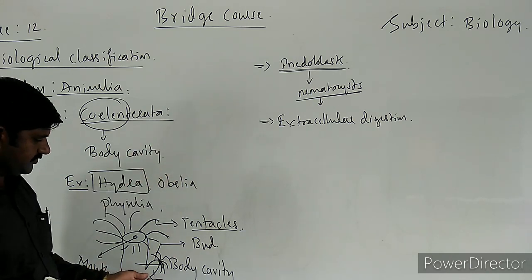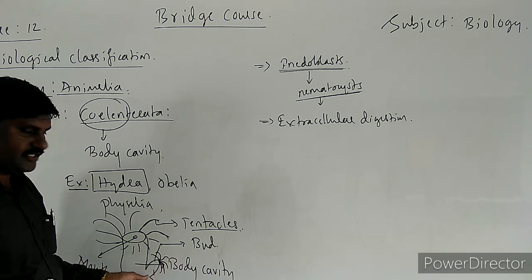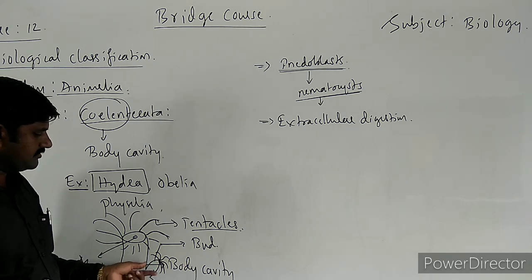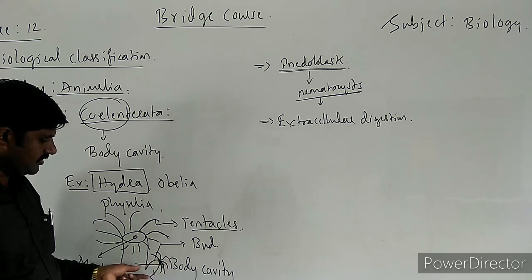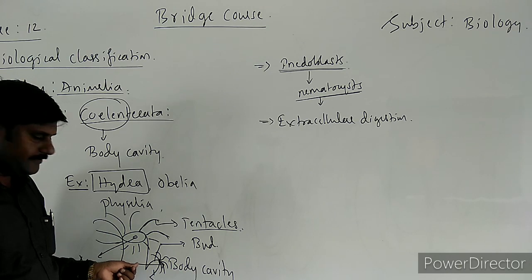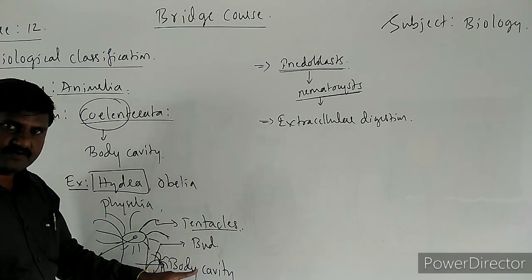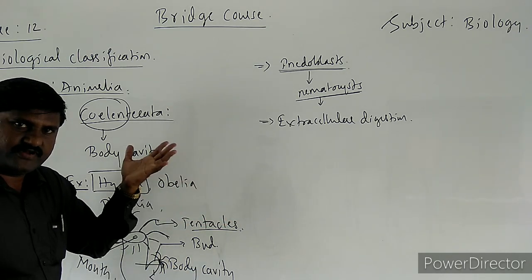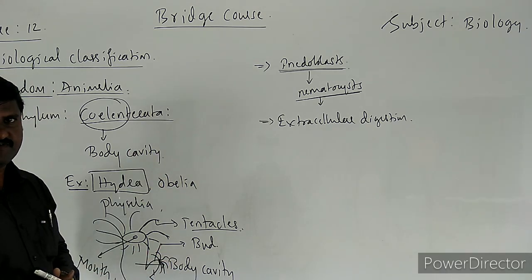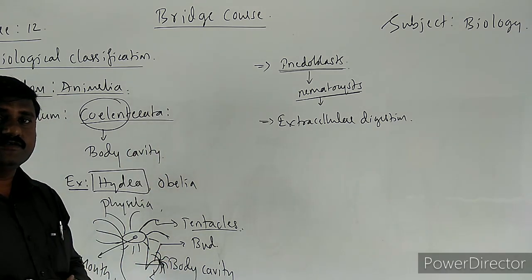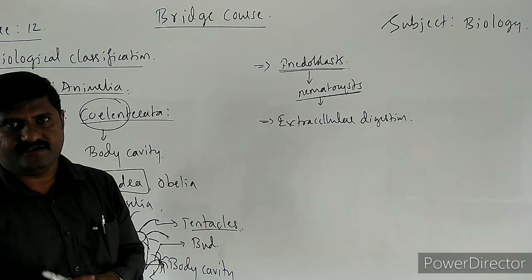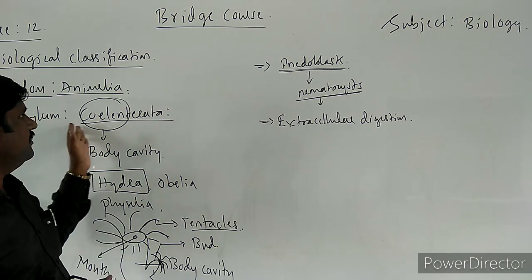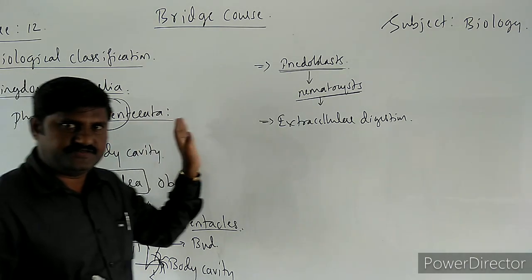These reproduce by budding, by making a small protuberance initially, and that protuberance later develops into a small animal. This animal which develops on the body of the parent detaches itself from the parent body and grows into a new individual. This is how asexual reproduction takes place. After this, sexual reproduction also takes place by the fusion of male and female gametes in these kinds of animals, that is coelenterates.